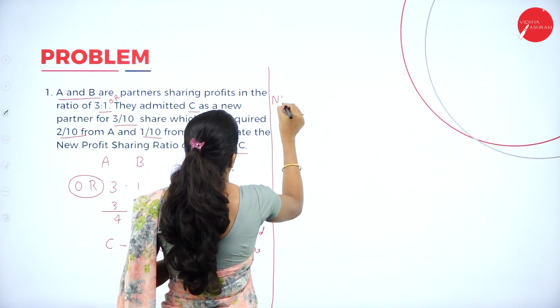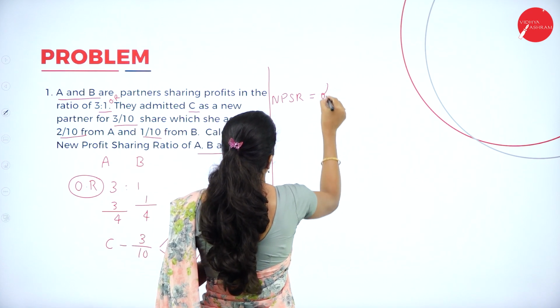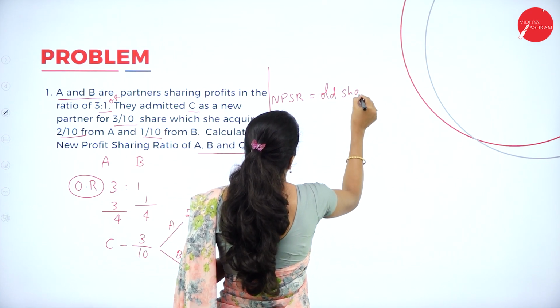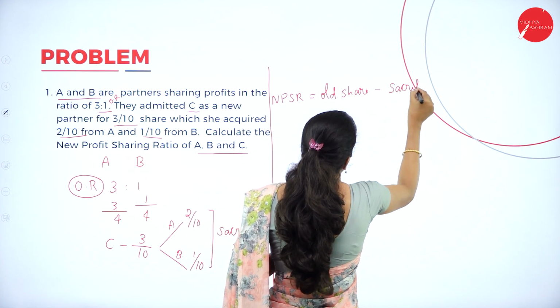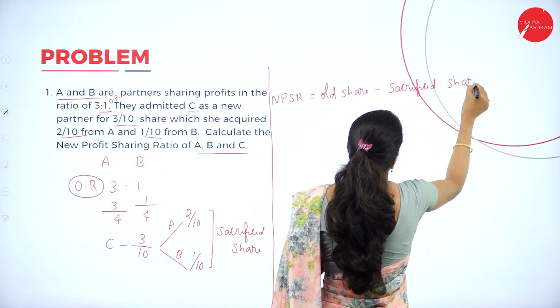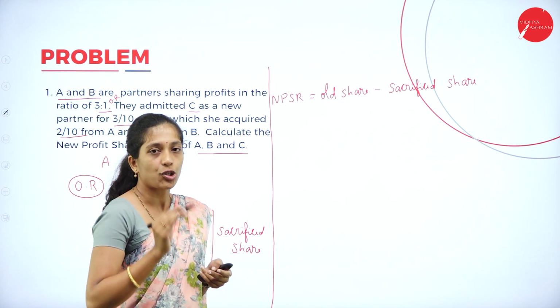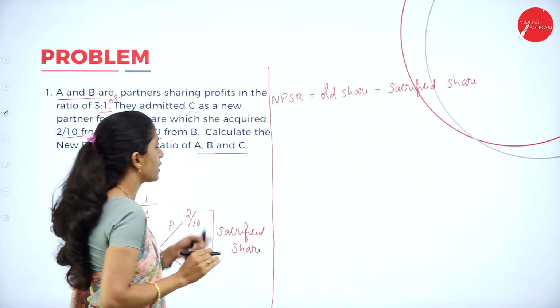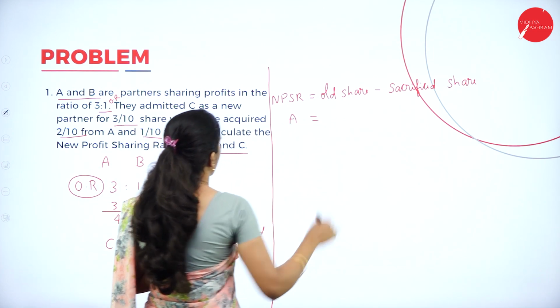I'll write the shortcut NPSR: new profit sharing ratio is equal to old share minus sacrificed share. Now we shall calculate the new profit sharing ratio of A, B and C. First, that of A. What is the old share of A?